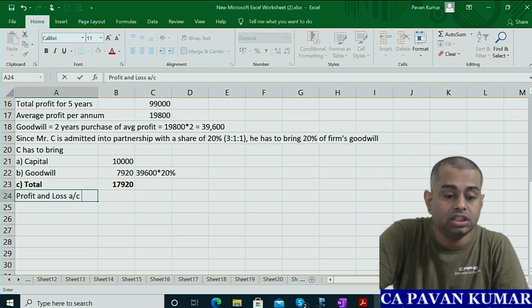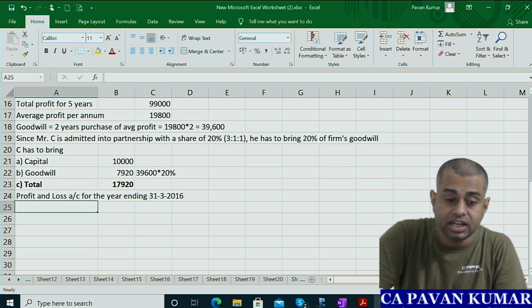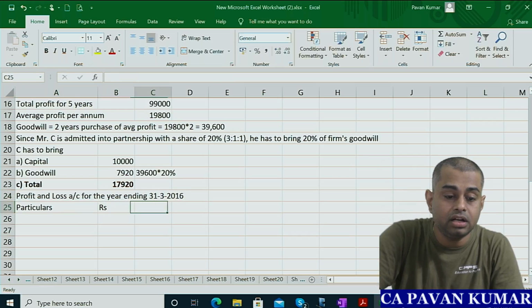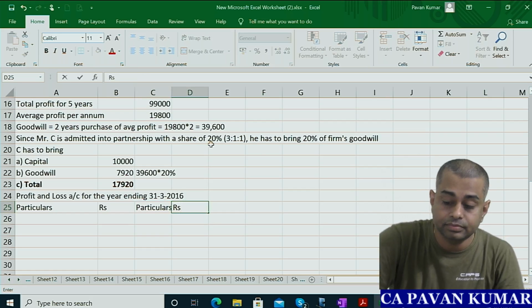Profit and loss account for the year ending 31/3/2016. Particulars, rupees.